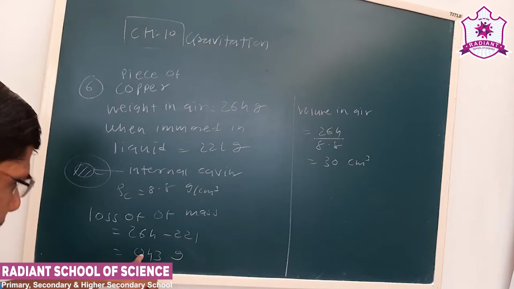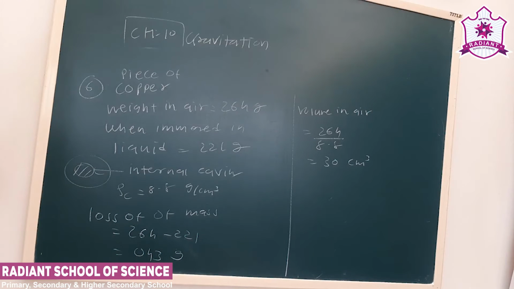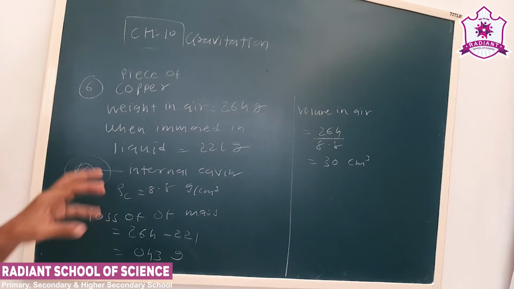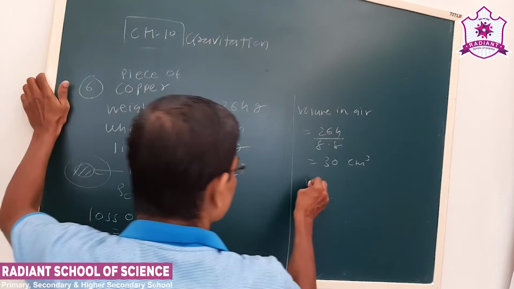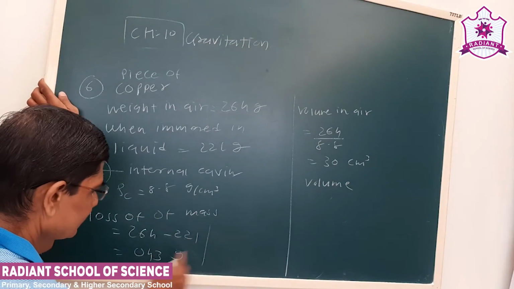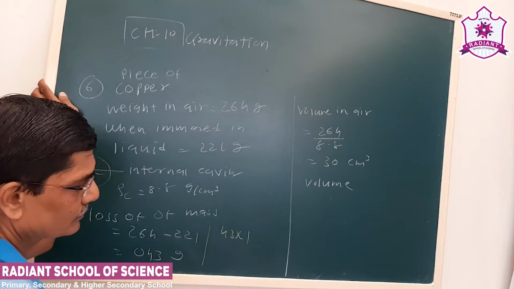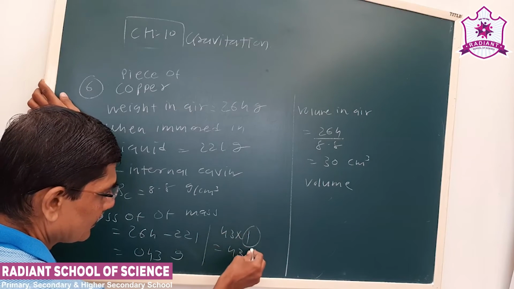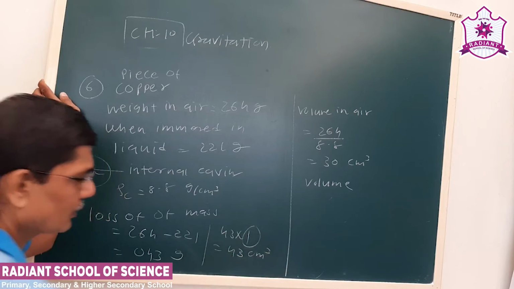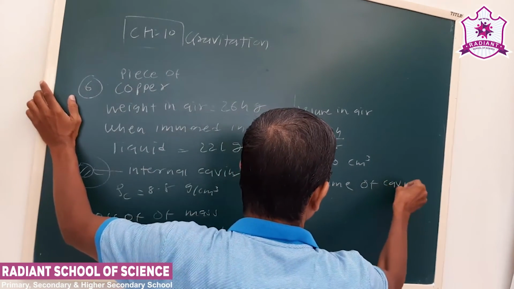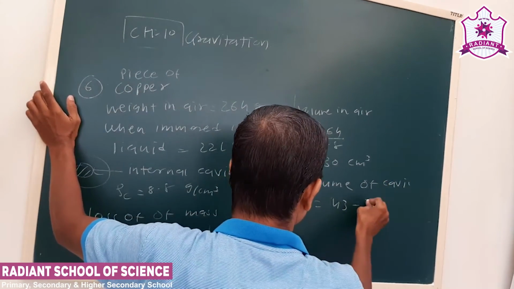Okay, now see, the apparent weight or loss of weight is 43 gram, and volume of copper is 30 centimeter cube. So the volume displaced, by this multiplied by density of water, that is 1 gram per centimeter cube, will be 43 centimeter cube. So the volume of the cavity will be 43 minus 30.